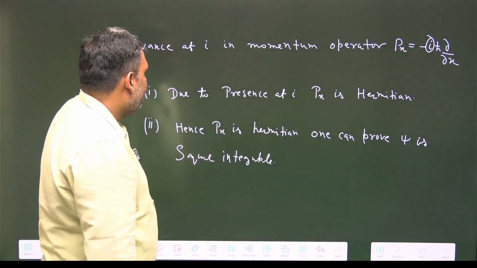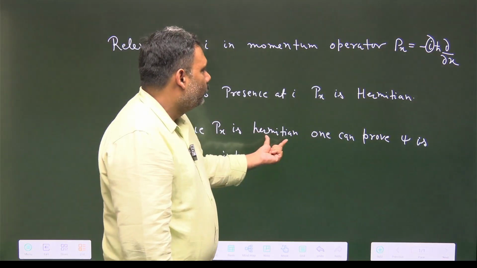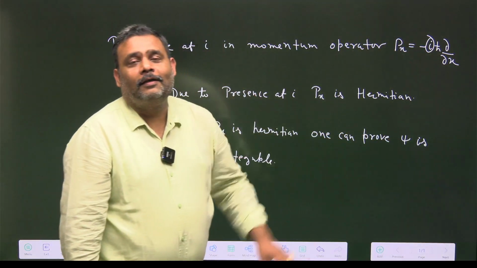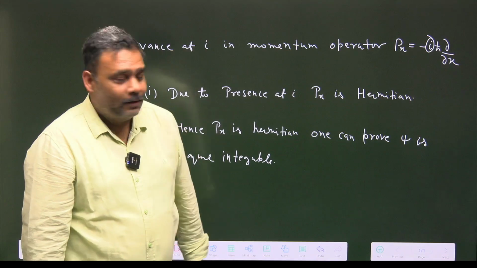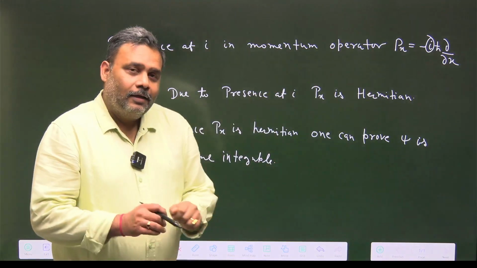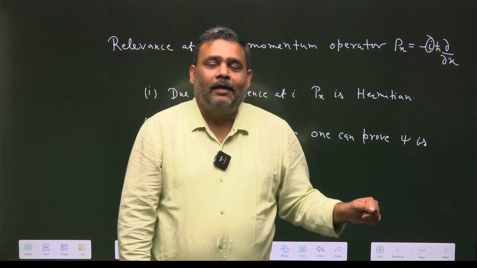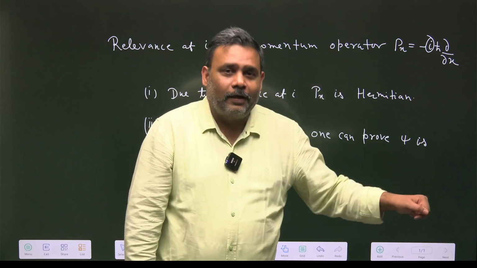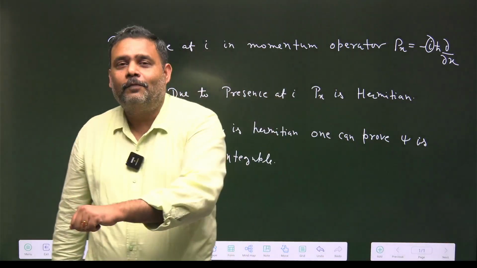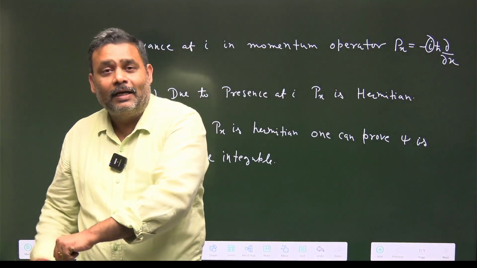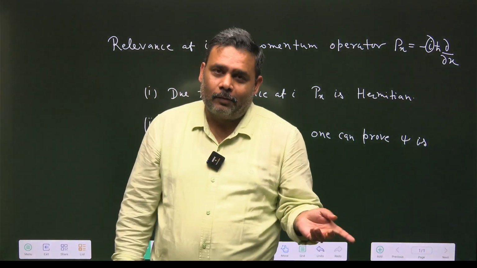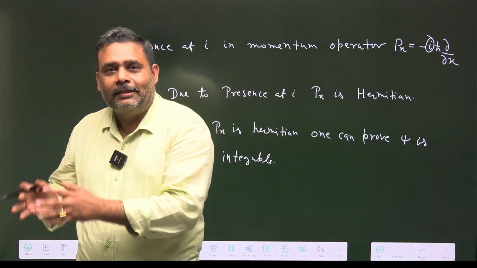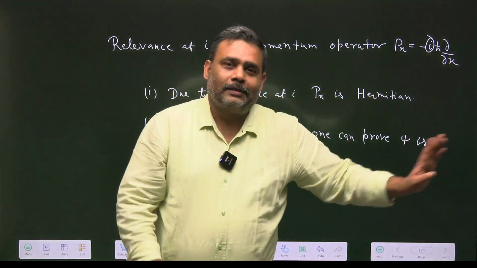And second, since Px is a Hermitian operator, you can prove that psi is square integrable. So these two things: with Px being Hermitian with the help of iota, you can prove that psi can be square integrable, and vice versa, if psi(x) is square integrable, then you can prove Px is Hermitian.